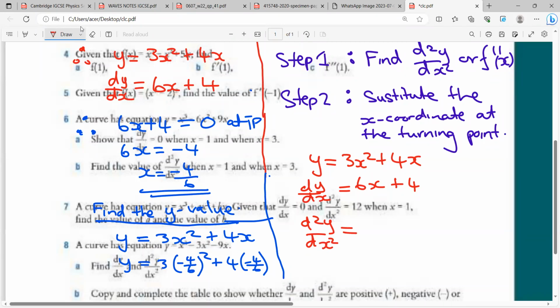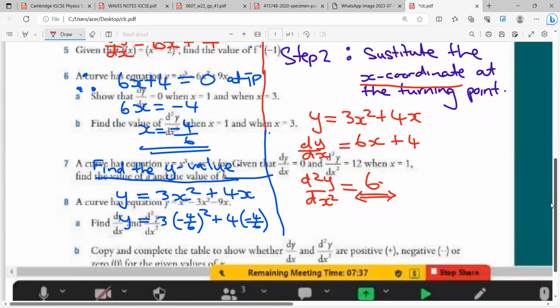So in our case, when we differentiate the function again, what are we going to get, Melissa? Yes, the answer will be 6. Can you see that we don't even have a place to plug in our x coordinate? There's no need for us to go to step 2 to plug in the x coordinate because we don't have an x element there. If we had an x element, we were going to proceed to stage 2. So since we don't have the x element, we just leave it as it is.